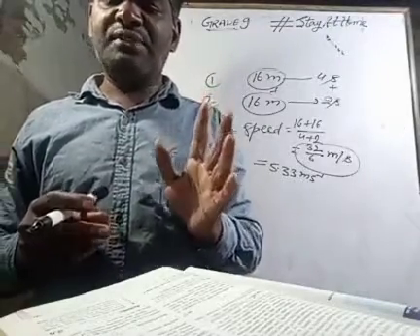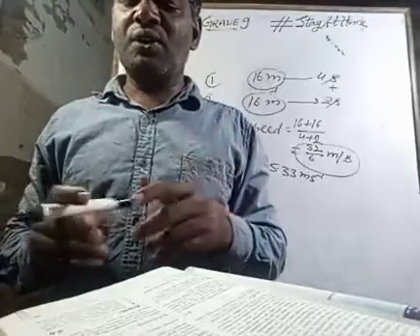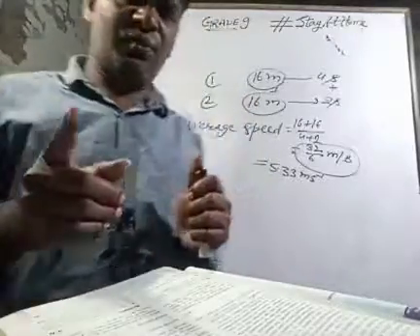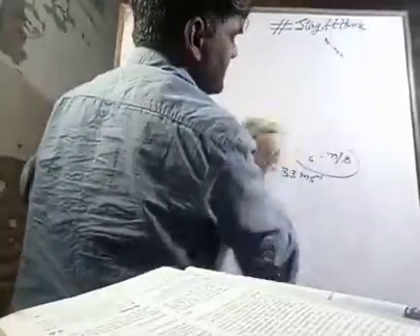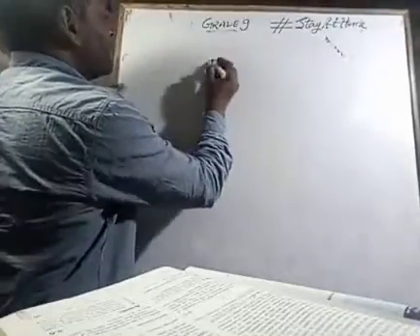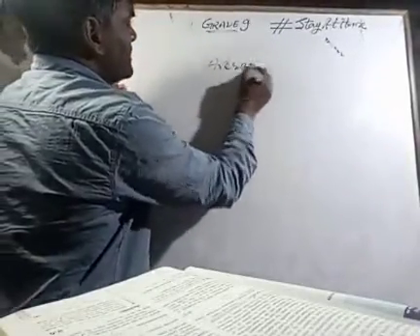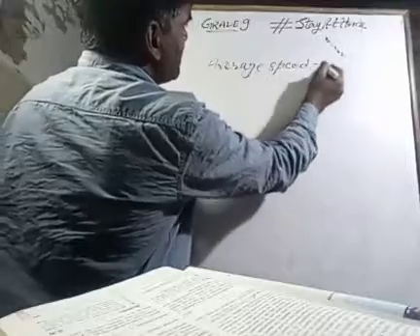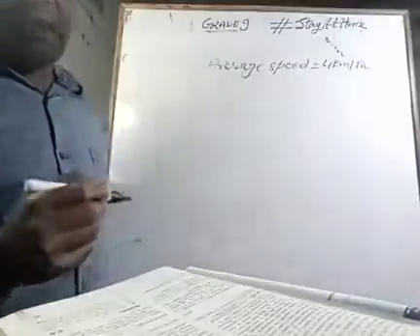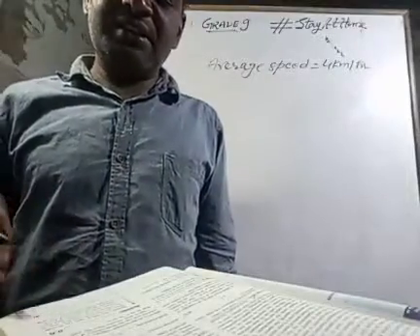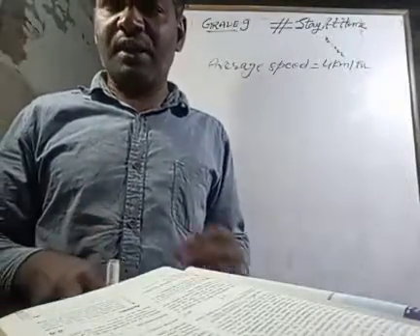If you consider that your average walking speed is 4 km per hour, what is asked here? Estimate the distance of the bus stop or school from your house.